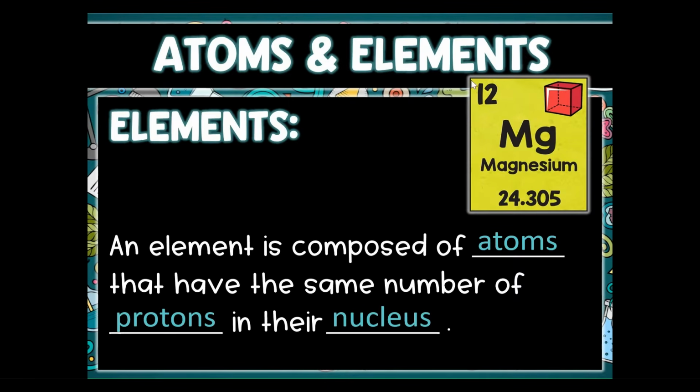So, for example, here we have a box on the periodic table, and this represents magnesium. Magnesium element has magnesium atoms. Magnesium is represented by Mg, and it has an atomic number of 12 with an atomic mass of 24.305. So magnesium element has magnesium atoms.